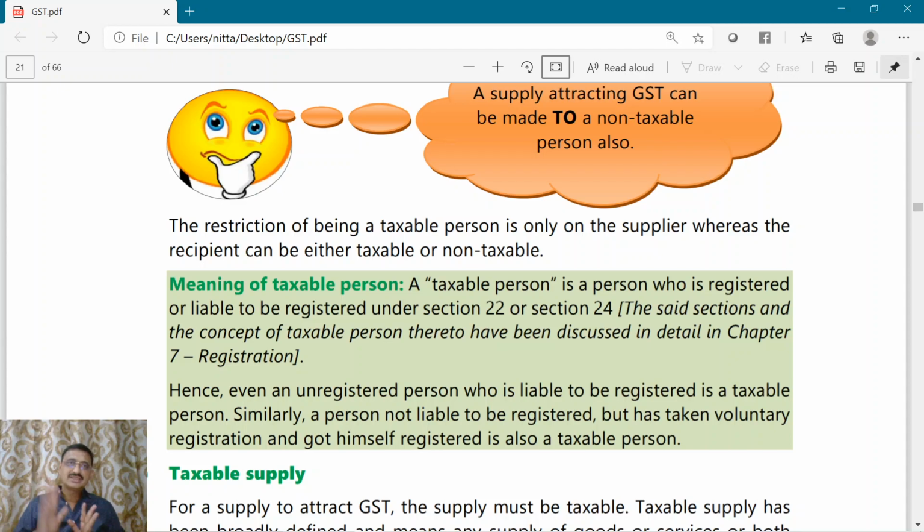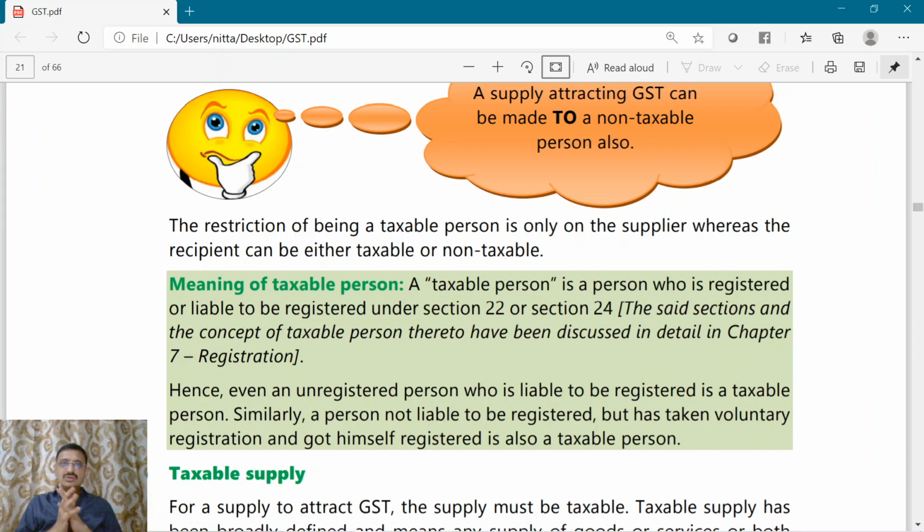A taxable person means a person who is registered or who is liable to get himself registered under section 22 or section 24 of the CGST Act. We will deal with the concept of registration in chapter number 7.